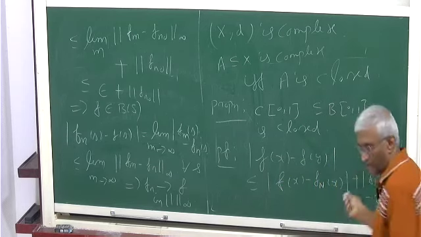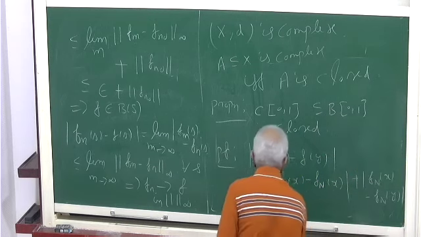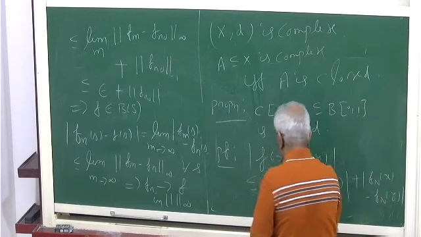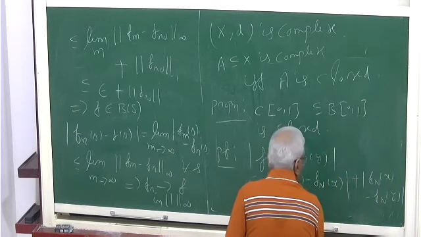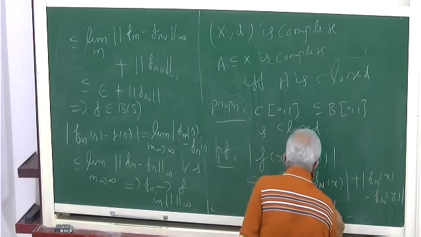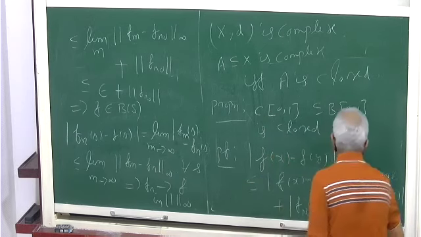I'll just write it for arbitrary something, then it will be clear. I just want to leave it as an exercise. I'm just giving you the argument.